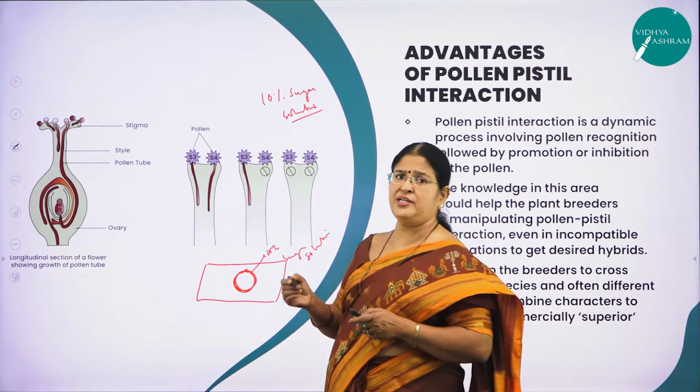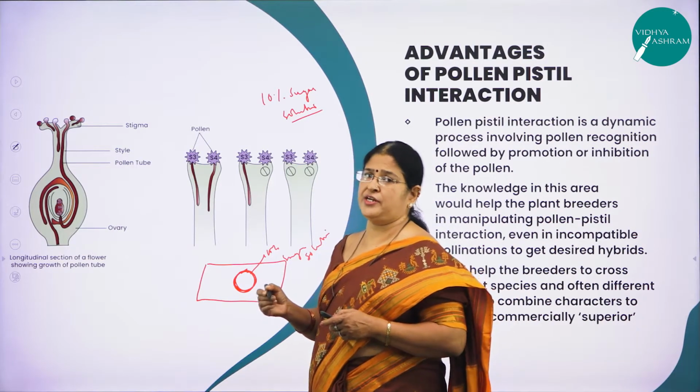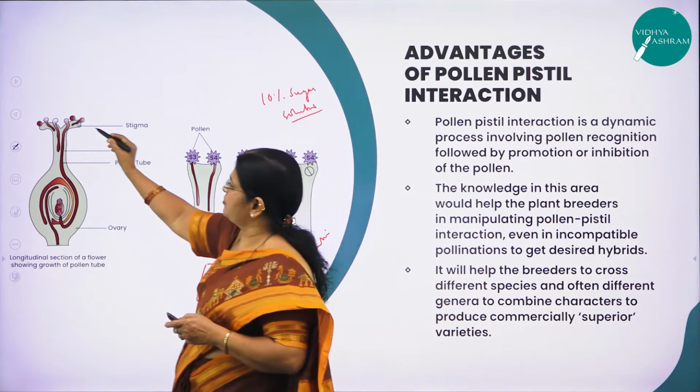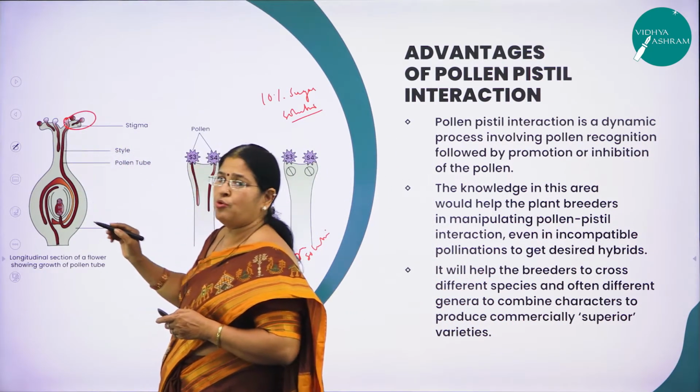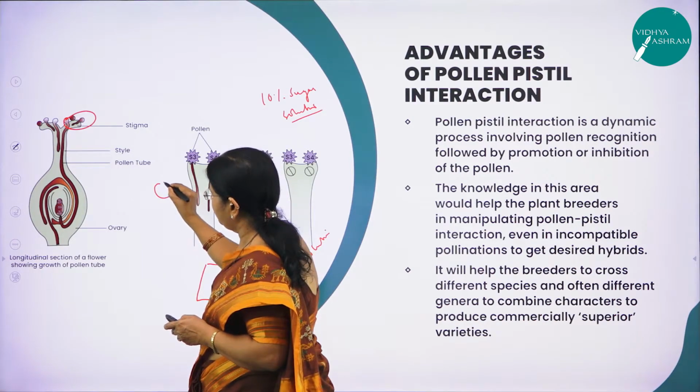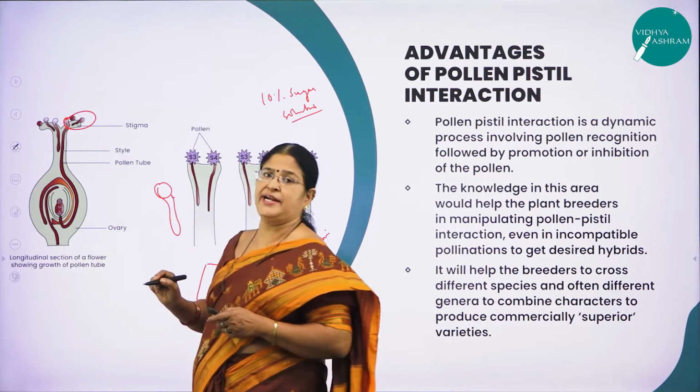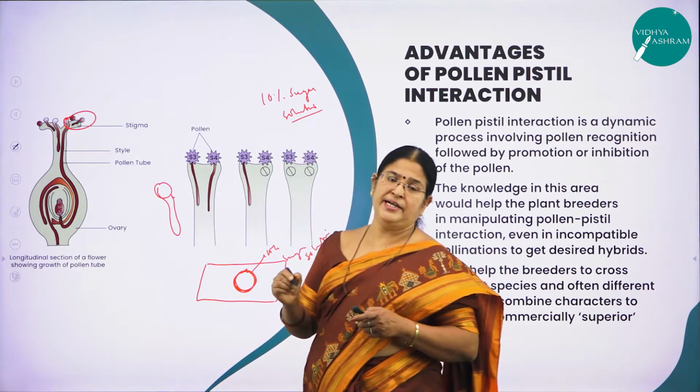Then you will definitely see, if the pollen grains are received by the stigmatic surface, the process of pollen germination. What do you see? You can see that pollen grains would have produced a pollen tube like this. So what does it indicate? That pollen germination has taken place.